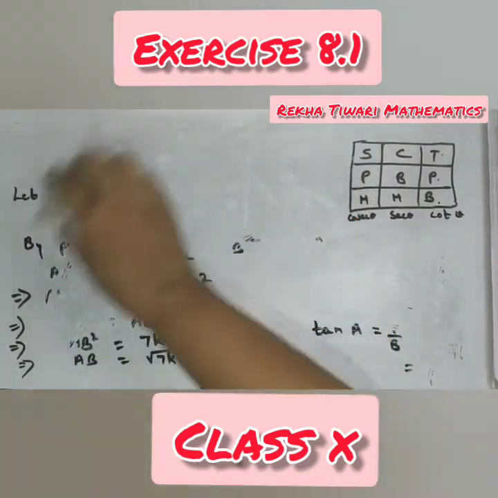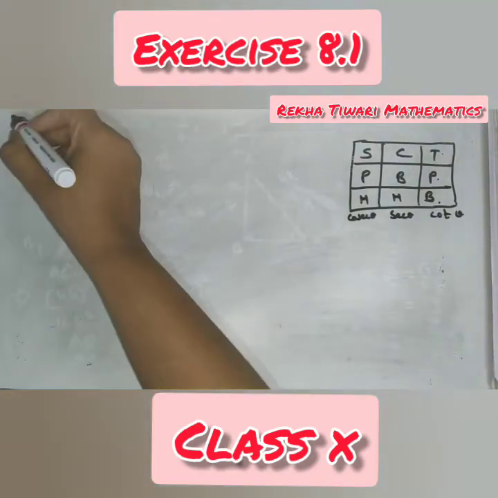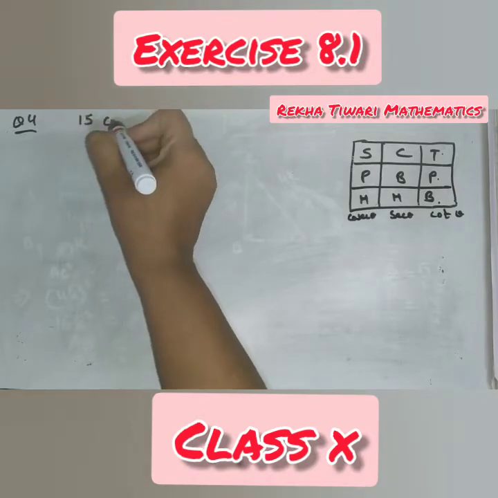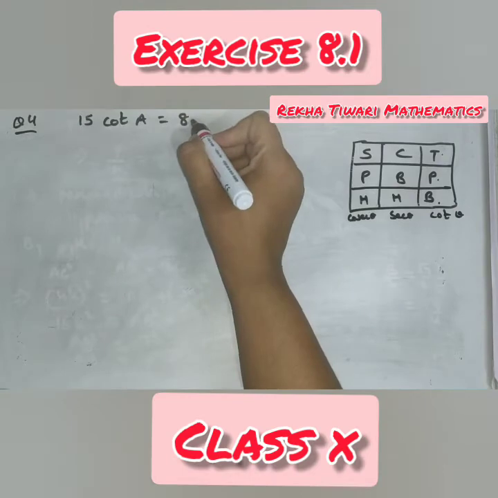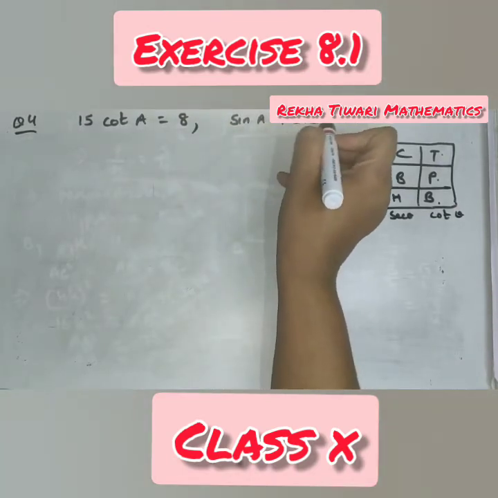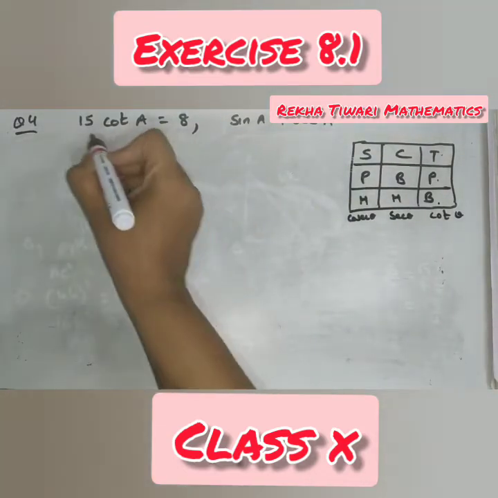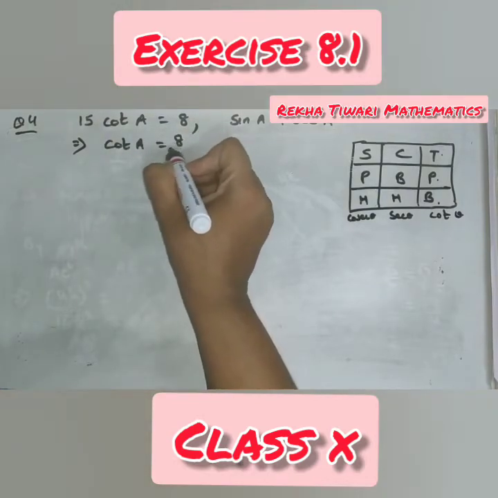In question number 4, it is given that 15 cot A is equal to 8. You have to find out sine A and sec A. 15 cot A is equal to 8 implies cot A is equal to 8 by 15.